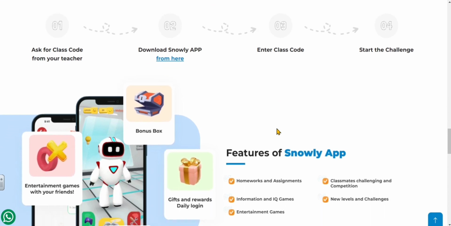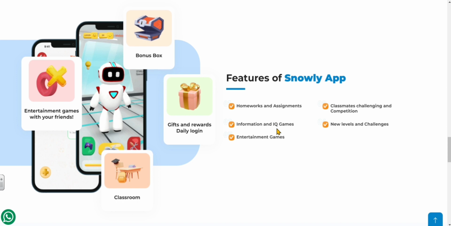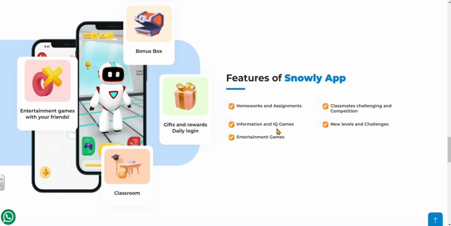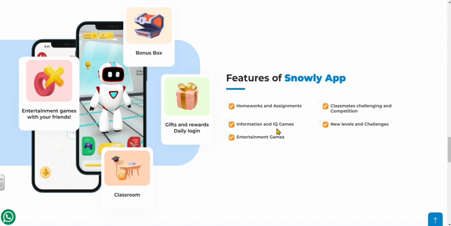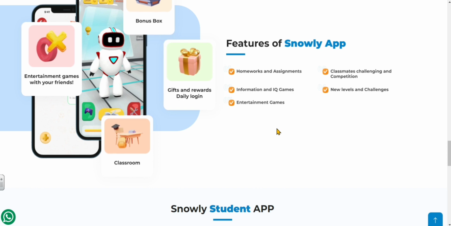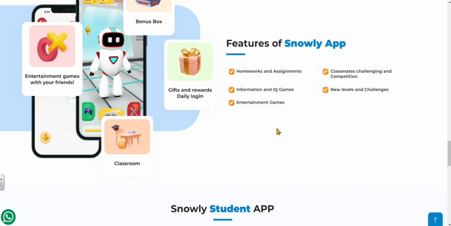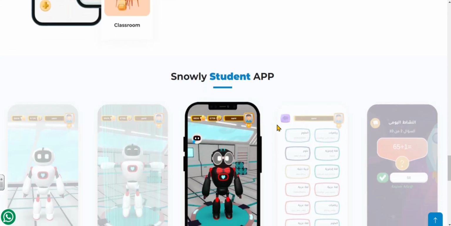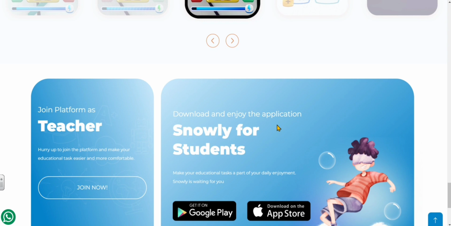Okay, as you can see here. Also, we have some features for a very, very exciting application which is called Snowly, and here are some of the features of this application. For example, we have the homework and assignment, classmate challenging, also information and IQ games, etc. I'd just like to remind you that the Snowly app is only for the students, not for the teacher, because the students are the ones who will play.